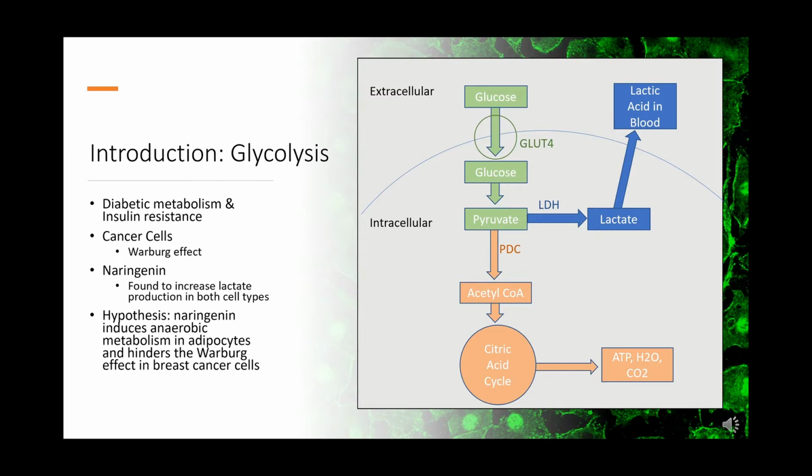The Warburg effect can be seen in cancer cells where there is an acceleration of glycolysis to support the cell's rapid proliferation. The large glucose intake metabolizes both aerobically and anaerobically to produce ATP. Naringenin has been found to increase lactate production in both breast cancer cells and adipocytes, and we hypothesize that naringenin induces anaerobic metabolism in adipocytes and hinders the Warburg effect in breast cancer cells.